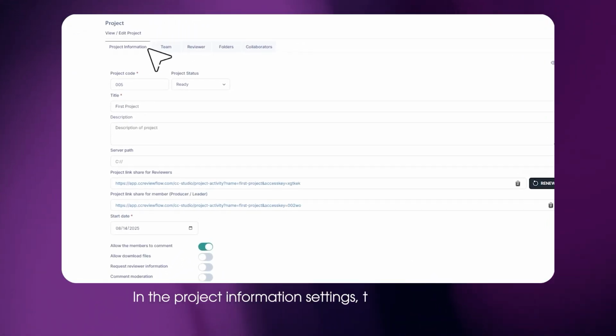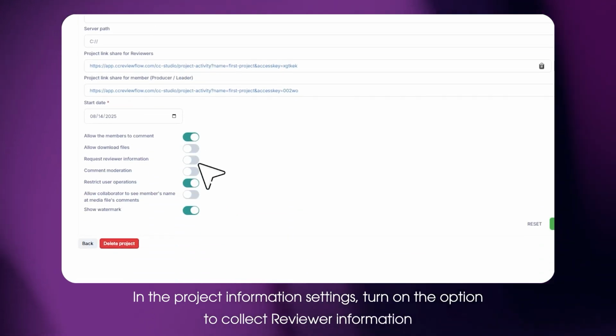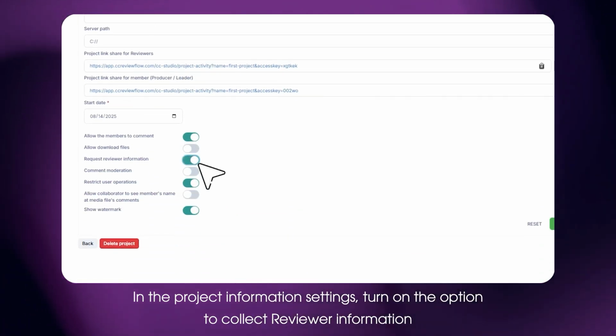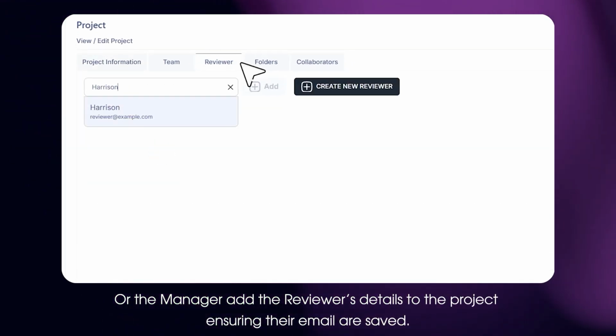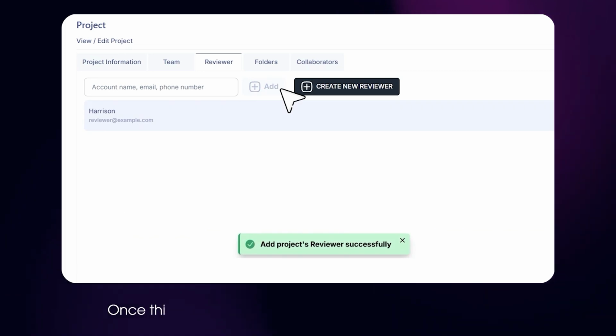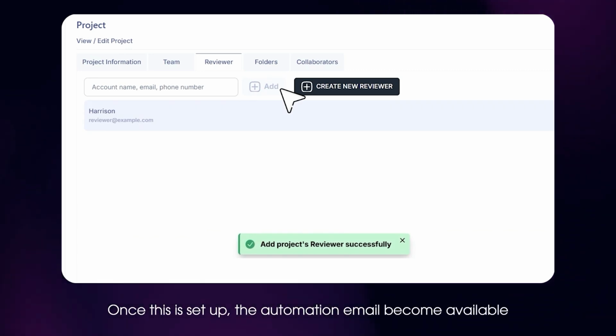In the project information settings, the project manager turns on the option to collect reviewer information, or the manager needs to add the reviewer's information, ensuring reviewers' emails are saved. Once this is set up, the automation emails become available.